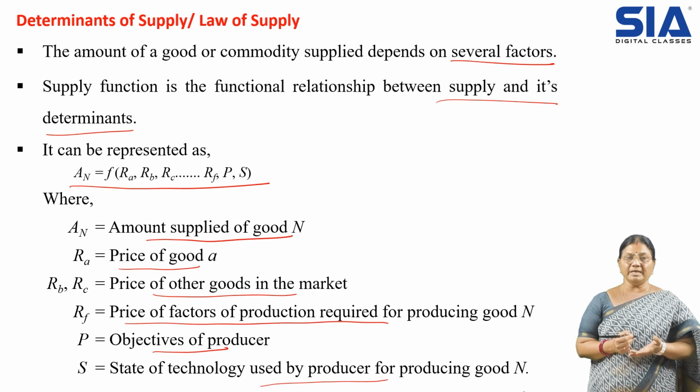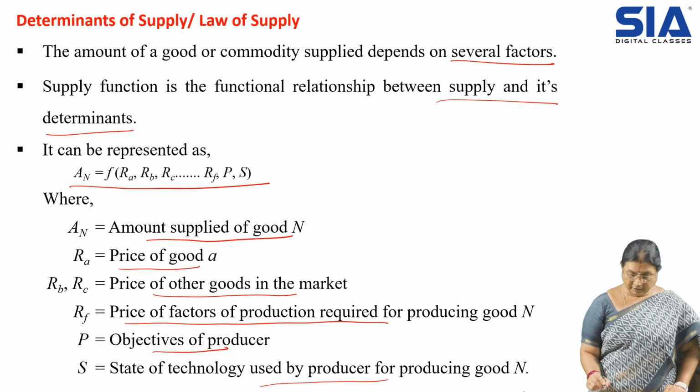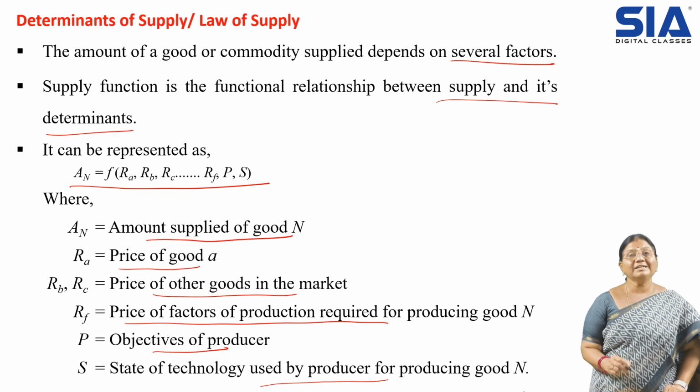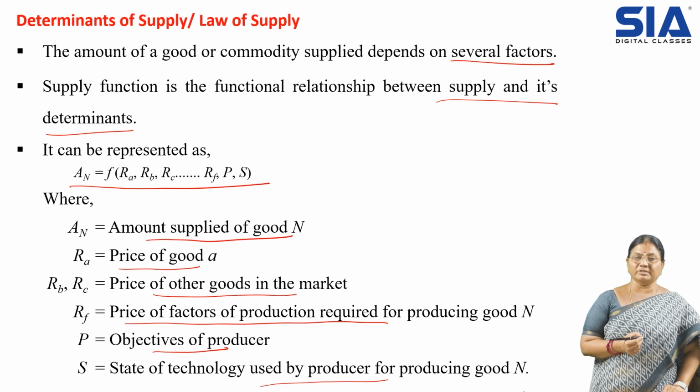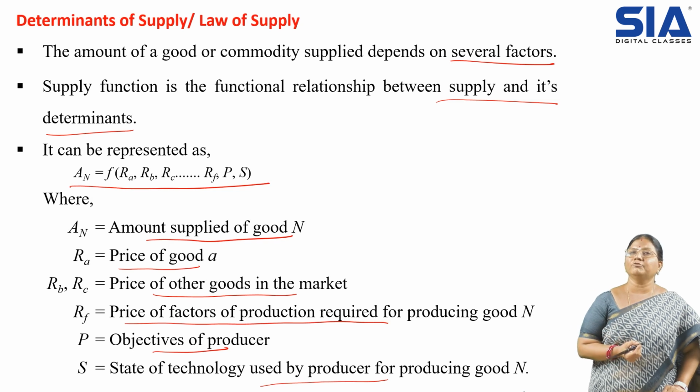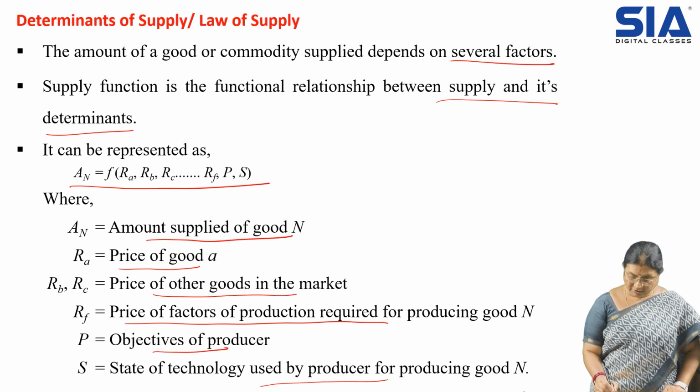So here you can see the amount supplied of the good, the price, the price of other goods, the price of the factors of production, because the cost of production depends on the factors of production. If there is any change in the price of one of the factors of production, definitely it will influence the cost of production, hence supply. Then the objectives of the producer and the technology.